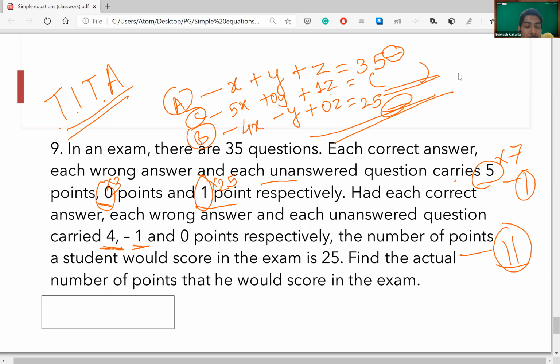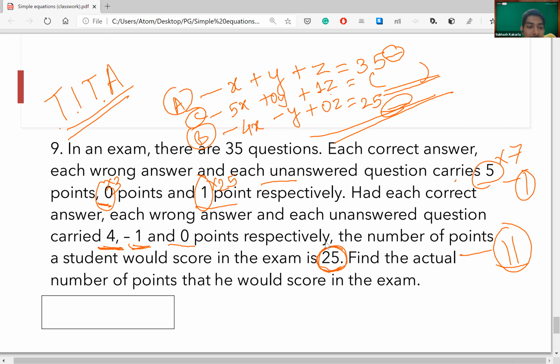Okay. Prerit, what did you not understand? How did we calculate the points in the second equation? It is already given in the second equation. It is already given: 4, -1 and 0. I'm not calculating anything. See, 25 marks you have to reach, right?